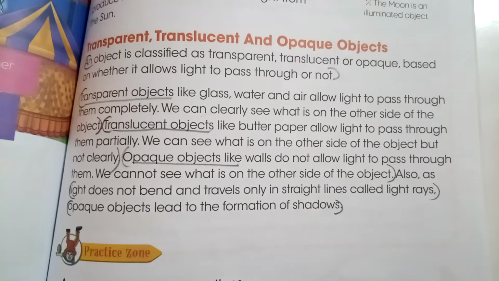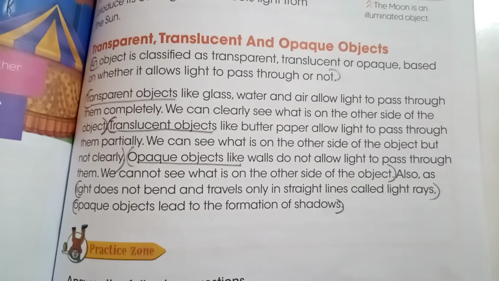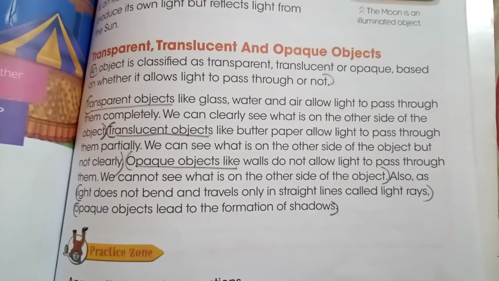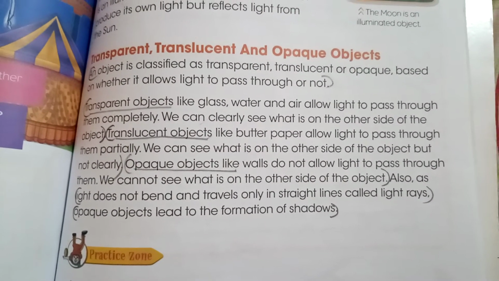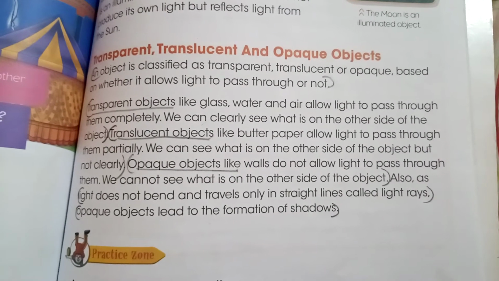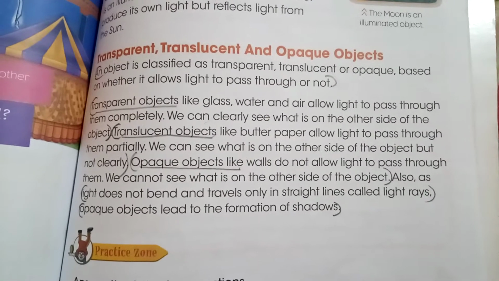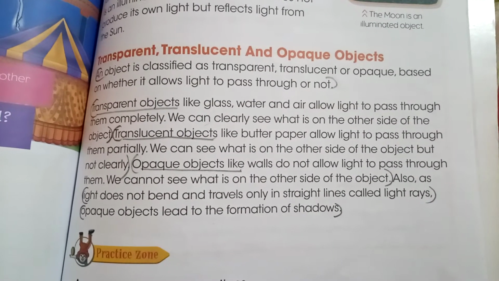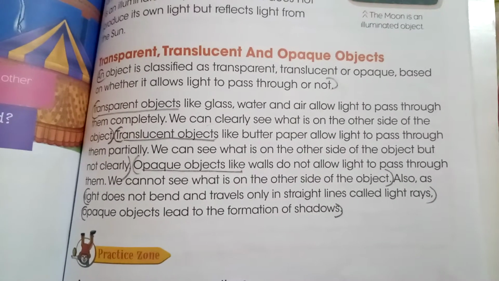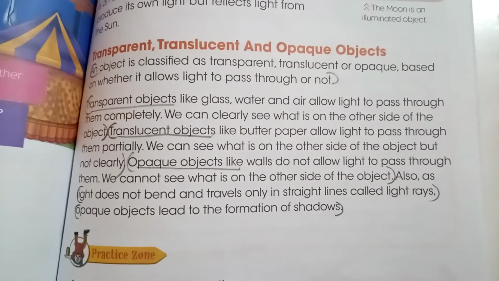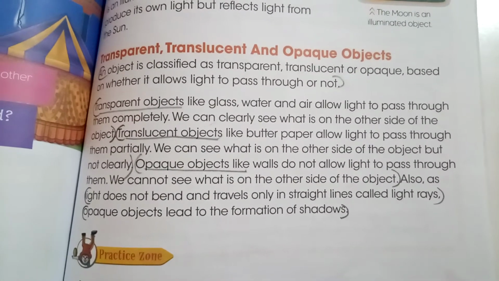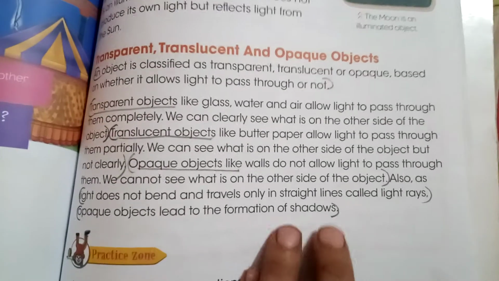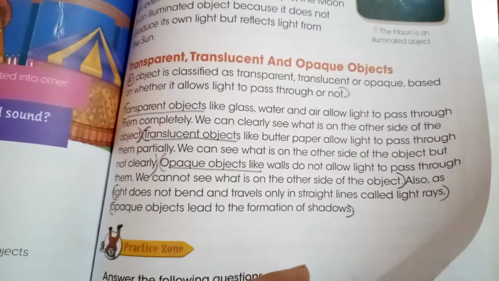A quality of opaque objects is that when we throw light on them, like on a wall, it will bounce back to the opposite side, because light always travels in a straight line, and these lines are called rays. The second quality of opaque objects is that they lead to the formation of shadows. Now let's learn about shadows.